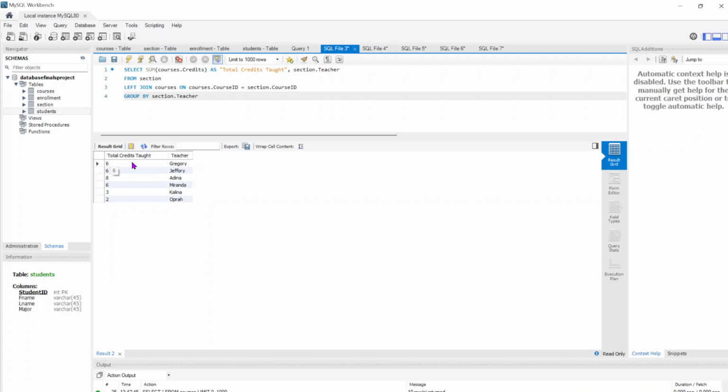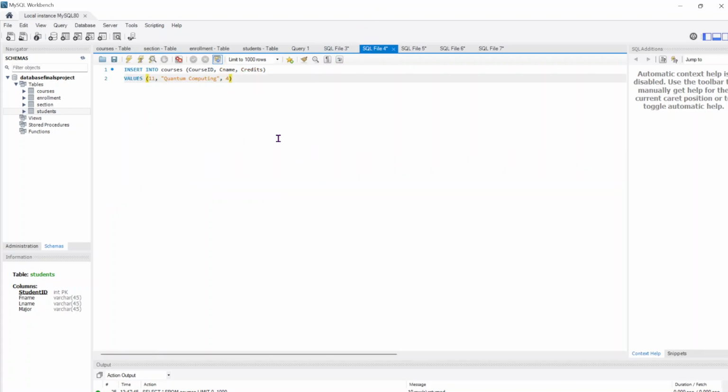the tables. These are the credits for the year at the moment because I don't have any semesters located outside of 2024. I have fall, winter, and summer. So you can see that Gregory is teaching 6 credits this class year, Jeffrey is teaching 6, Adina is teaching 8. I don't know if there are actual limits for how much a teacher can teach in real life, but in this particular table there are not.